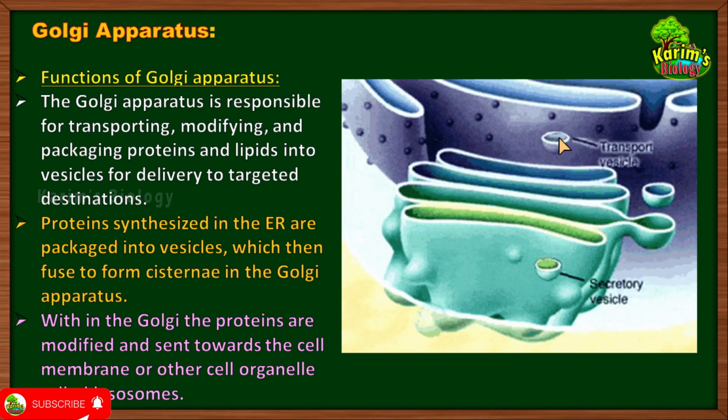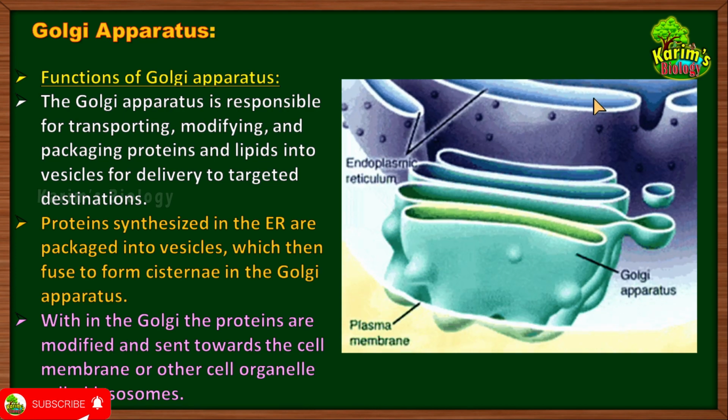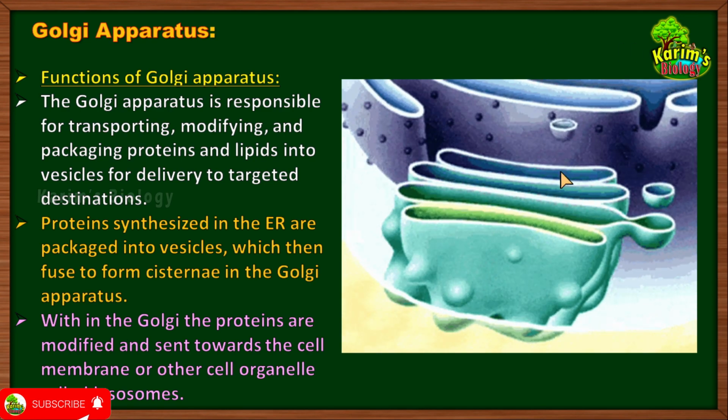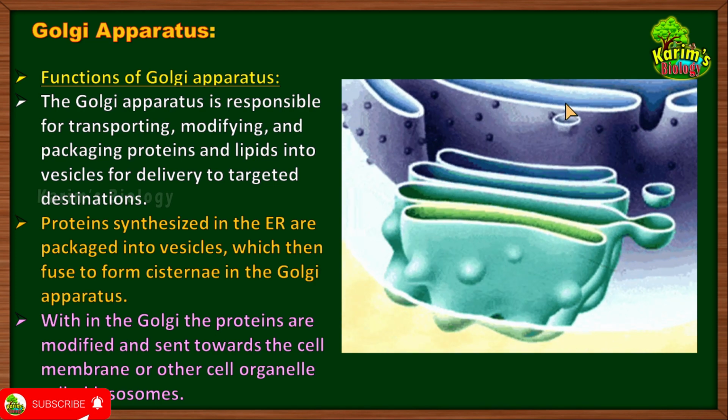So in these vesicles, there are unprocessed proteins that are prepared in the ER. These unprocessed proteins and lipids from the ER will be brought to the Golgi apparatus with the help of small vesicles called transport vesicles, which will eventually fuse with the cistern A, and the proteins in those vesicles will enter into cistern A. So the first step is over. From the ER, the proteins are now brought to the Golgi apparatus.